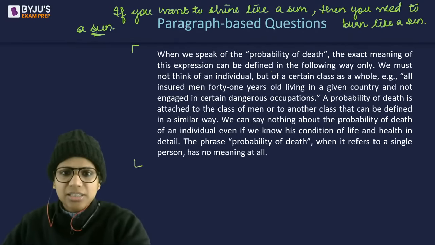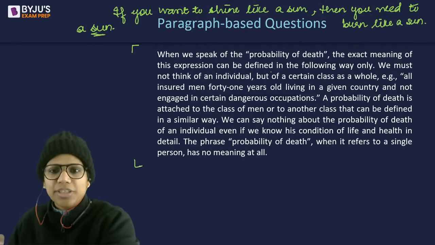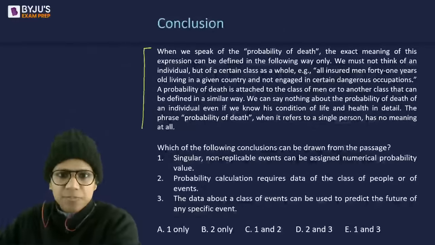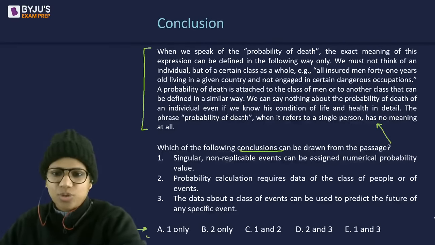Read this. Yes, let's now look at the options. Right. So I have reduced the size of this here. Which of the following conclusions can be drawn from the paragraph? Three options, and these are your options.